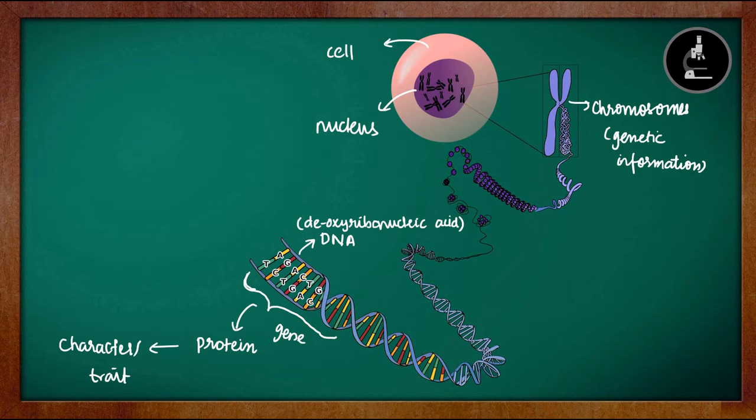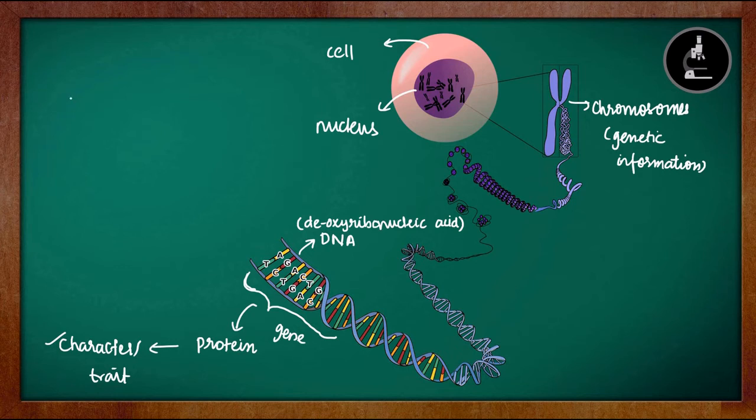For example, the height of an organism is controlled by a specific gene. The shape of the nose is controlled by a specific gene. So different genes present in the chromosome will be responsible for different characteristics or traits in an organism. The differences in traits which we can see in an organism are because their genes are different from each other, and this gene contains the genetic code for a particular character.